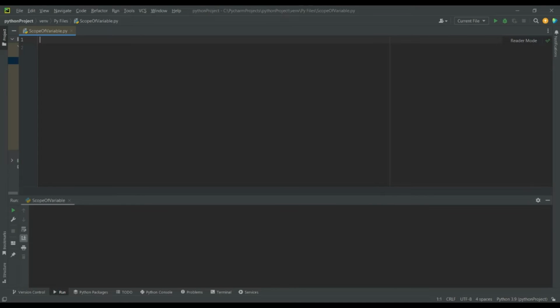Let's discuss the scope of variables using a program. In the program, variable x is assigned a value of 10, which has a global scope. A new function is created as my_function with a local variable y having a value of 20. Print y is added in the function. Outside the function, print statements are added for both the variables x and y.